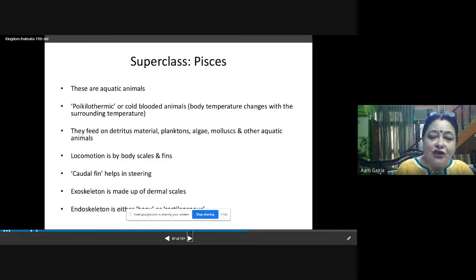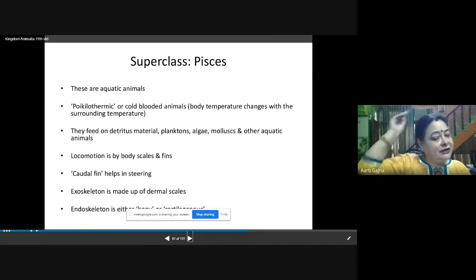They feed on detritus. What is detritus? Detritus is the dead and decaying organic matter. They also feed on planktons, algae, mollusks, and other aquatic animals. Because they are all aquatic animals, they feed on small other aquatic animals. Their locomotion is by body fins. The fins are present, the scales are present on the body, and they help in the movement.